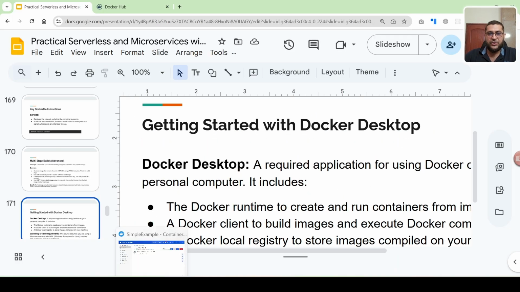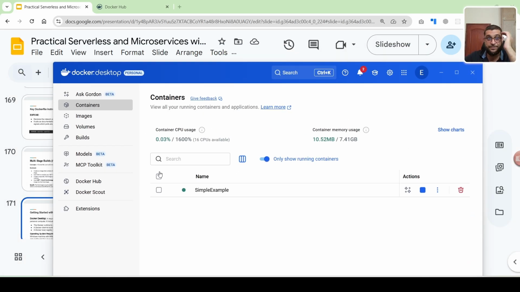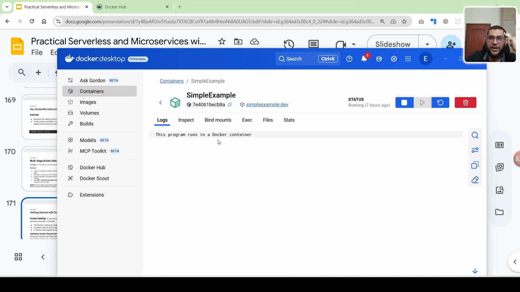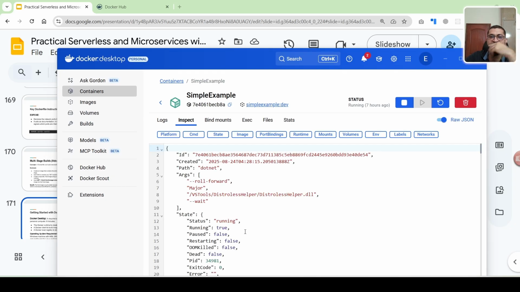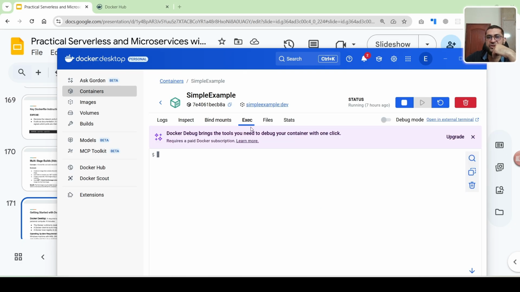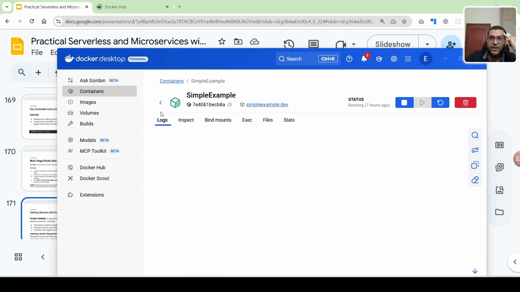For example, this is the Docker Desktop application. You can see here where you can find all the running containers. This is the one container which is currently running. When you click, you can go to the logs. You can see the application is currently running. You can inspect, and these are the bind mounts, the exec files, and this is the file system of the image, and these are the stats.